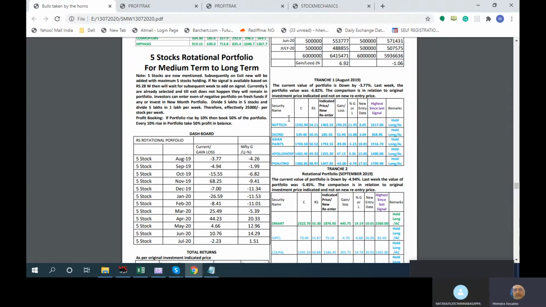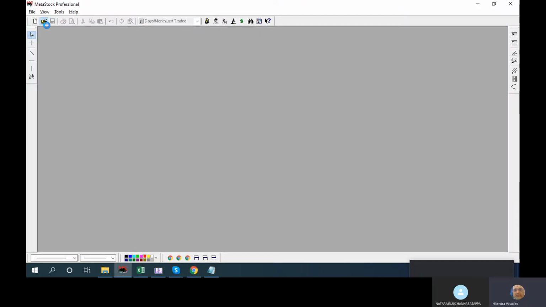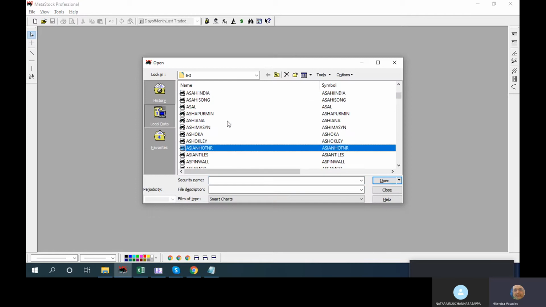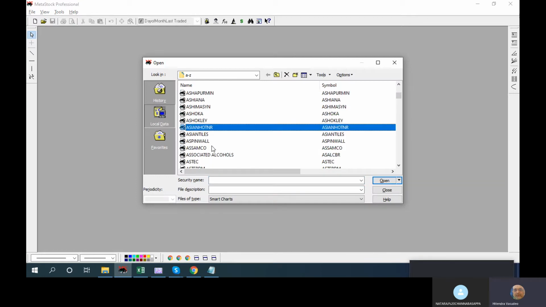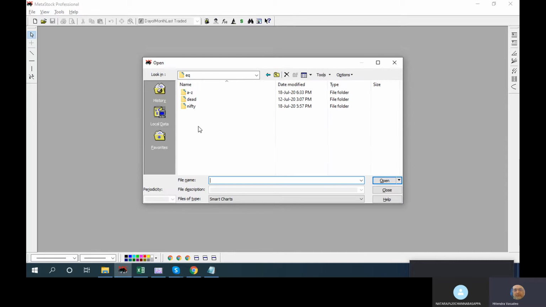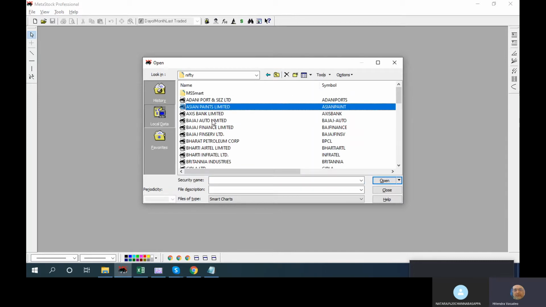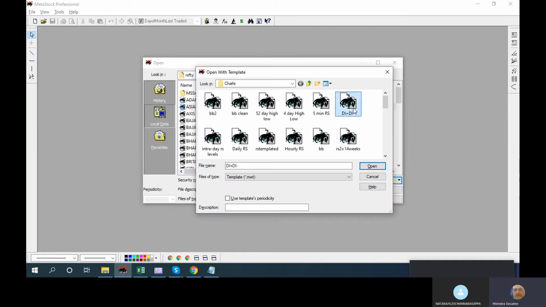The holdings are NIIT Tech, HDFC, Asian Paints, Apollo Hospital, Pidilite. These are based on six months of strength, not on any one or two weeks. We want to look at the longer-term strength of the stock, and irrespective of what happens, we are not looking to disturb it, even if you might have some negative portfolios at times. It is like a mutual fund.